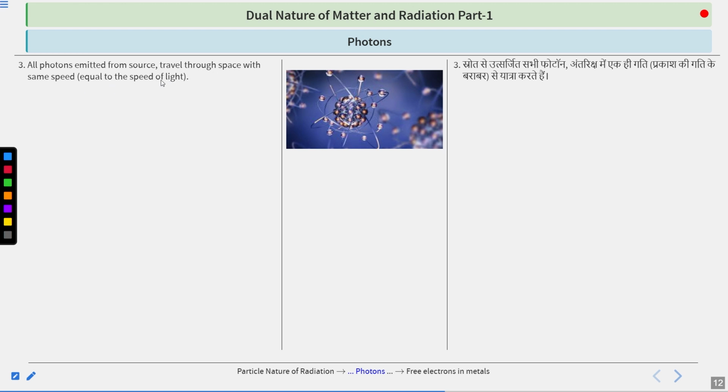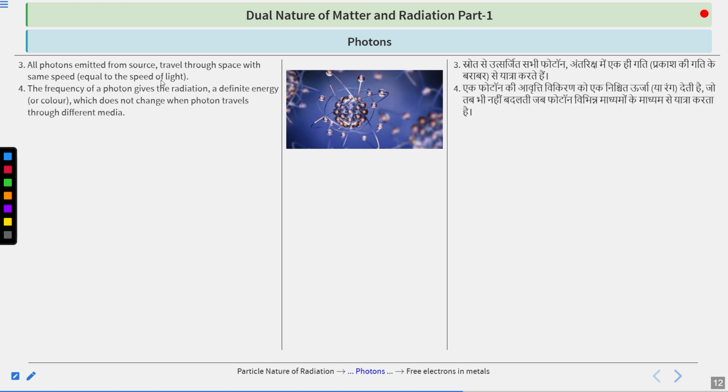It won't happen that 10 of them have the speed of light, 10 of them have a lower speed, and 10 of them have a higher speed. No, this non-uniformity will not be noticed there. So remember, all the photons emitted from the same source of radiation travel through space in the same straight line with the same speed. The speed is equal to the speed of light.